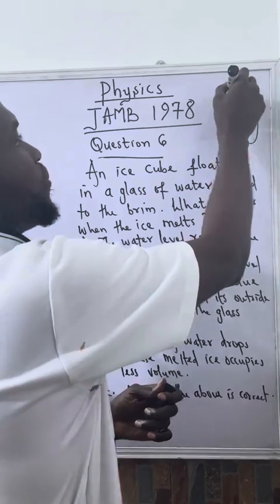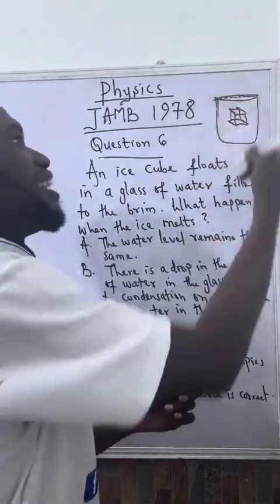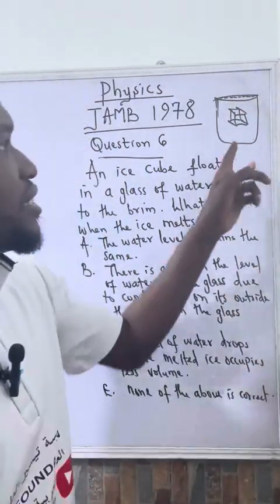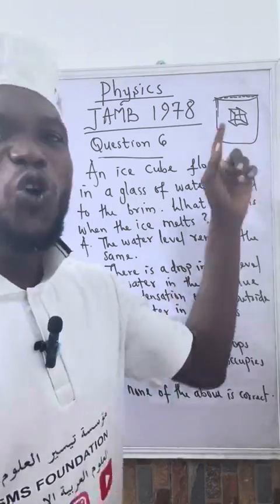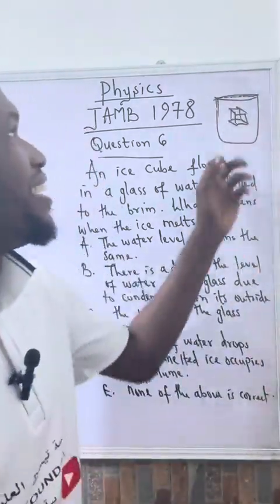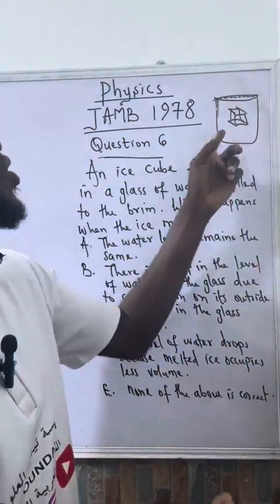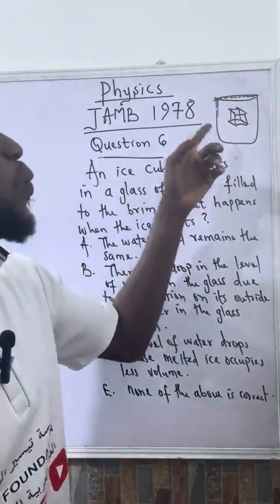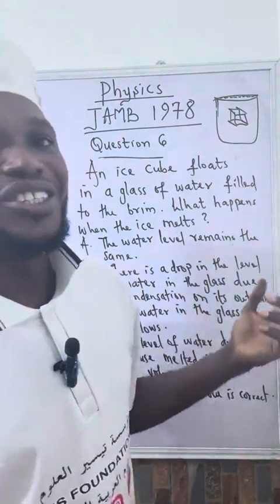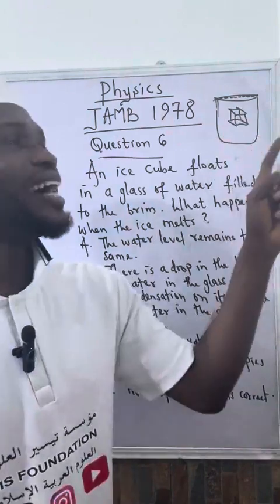So it is after you put the ice that it rises. It means this ice cube has already displaced its own volume of water. It has already displaced its own weight in the water. That's what led to the rise in the level of water in the